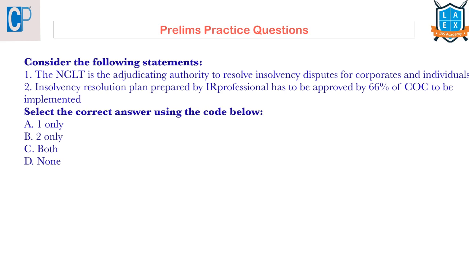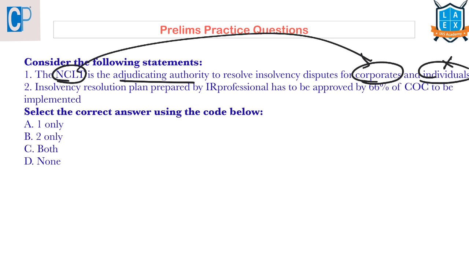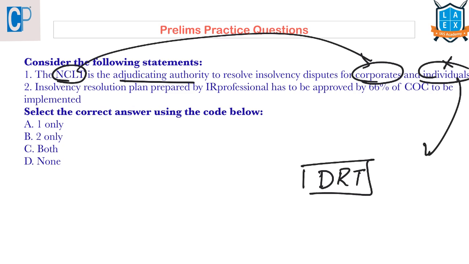Before starting our today's session, first let us see the prelims practice questions from our Saturday's video. The first question is, consider the following statements. The National Company Law Tribunal is the adjudicating authority to resolve insolvency disputes for corporates and individuals. This statement is incorrect because National Company Law Tribunal is the adjudicating authority only for corporates, whereas for individuals it is the Debt Recovery Tribunal which is the adjudicating authority to resolve these insolvency disputes.